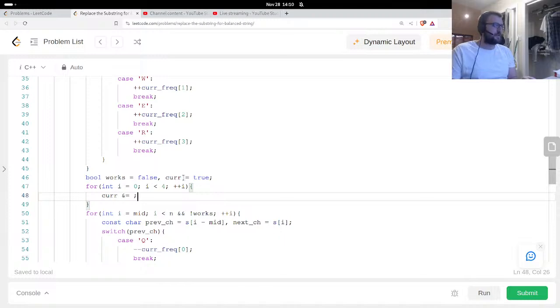Current and equals current frequency of I plus, so... I'm going to... how do I do this check? For that particular substring, I'm going to count the frequency and I'm going to modify those characters, switch them in order to make the full string have the right frequency.